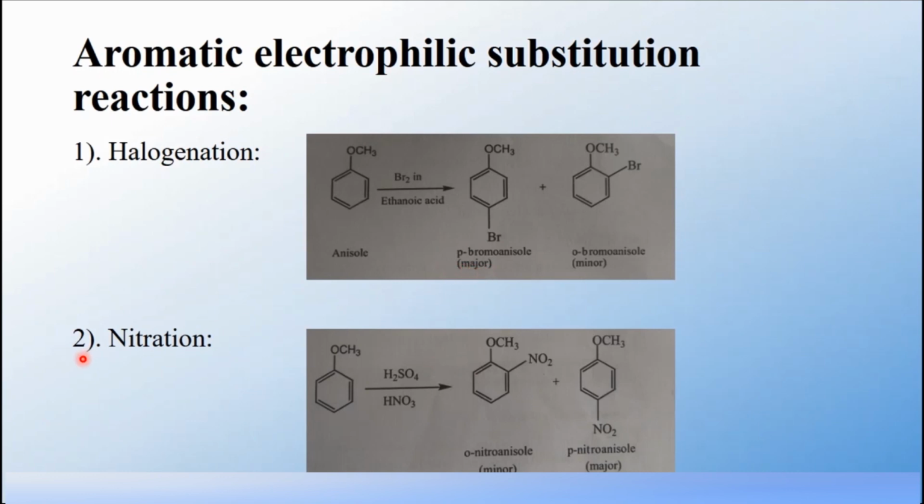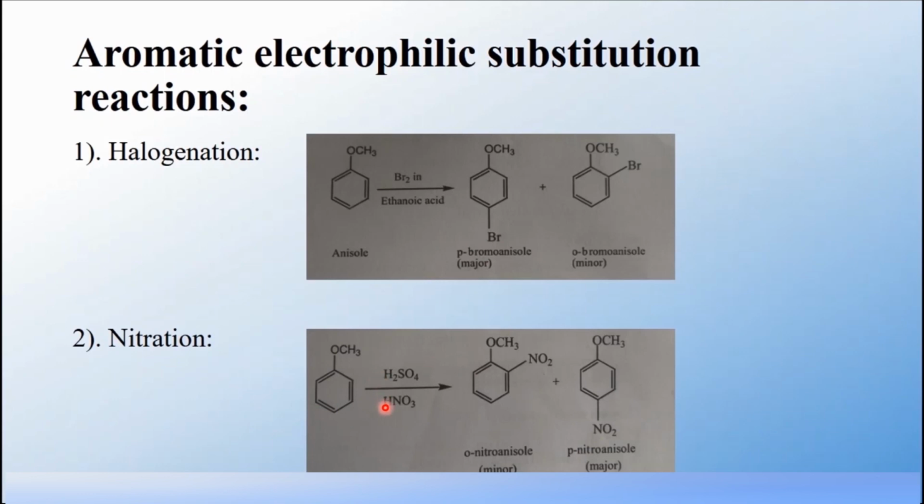Now we'll see the next reaction, the nitration reaction. What do you mean by nitration reaction? Introduction of a nitro group, NO2 group, to the aromatic ring is called nitration. Normally, this reaction takes place in the presence of a nitrating mixture. What do you mean by nitrating mixture? Very good.